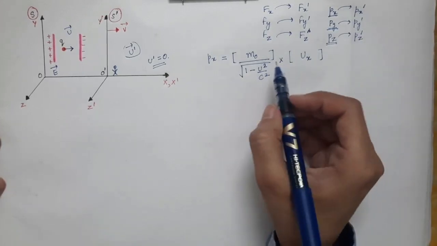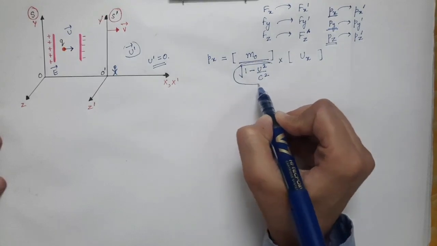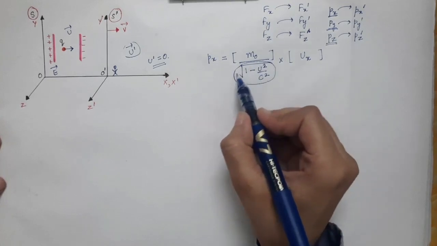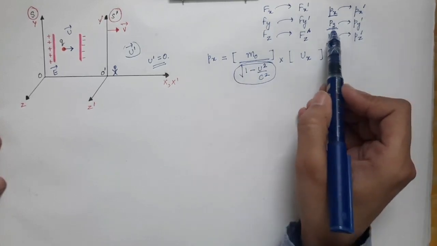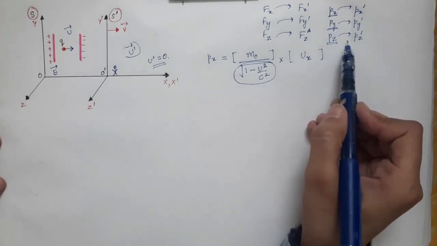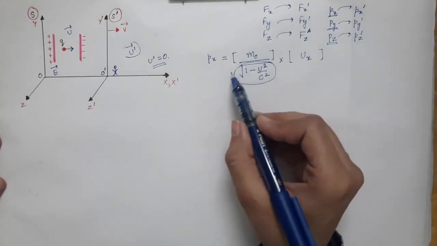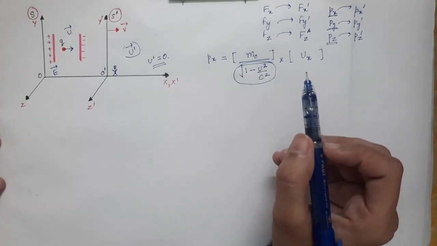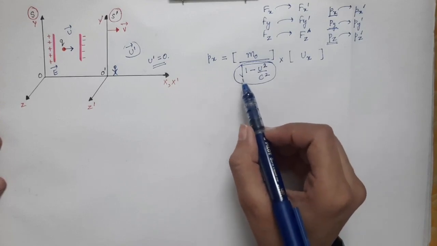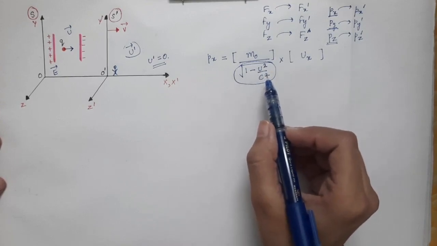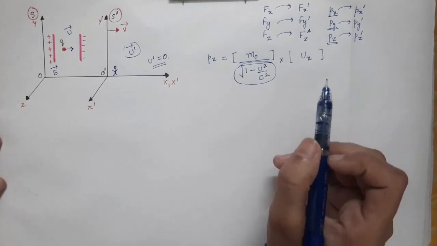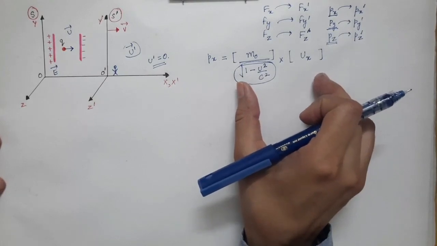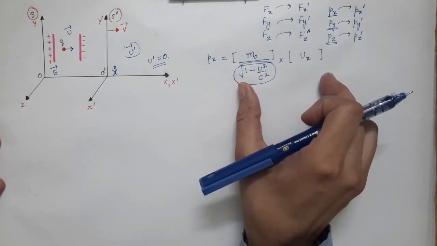Now first of all you will find under root of 1 minus u square by c square, because this same factor will appear in the expression of py and also in pz. So first of all you are going to find this expression in terms of primed variables. On the right hand side we will write all the parameters in terms of S prime frame.